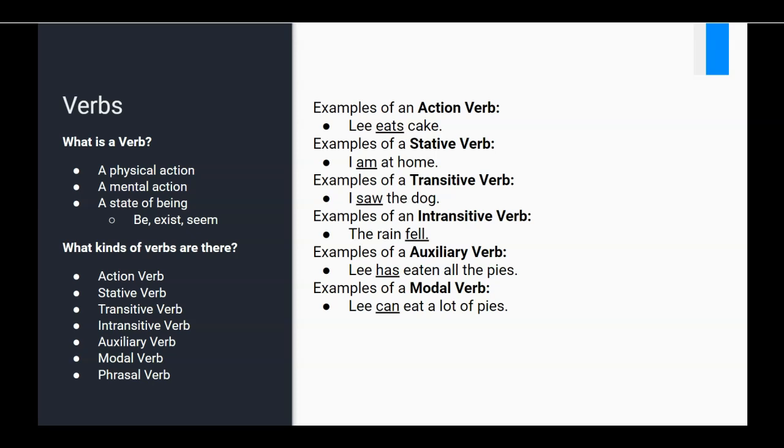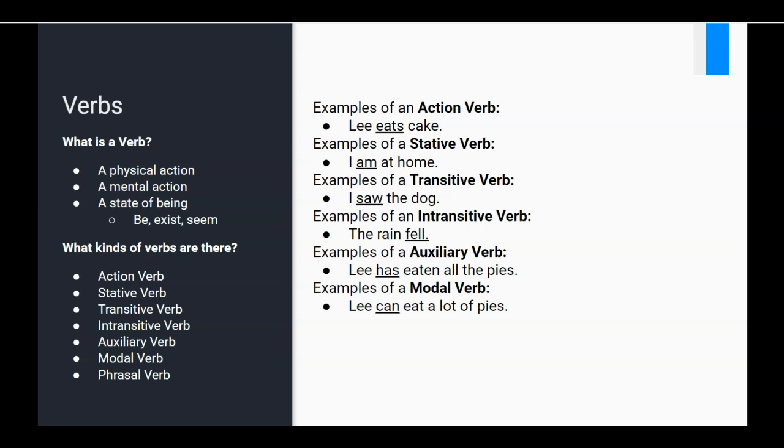So a few more examples would be, along with Lee can eat a lot of pies, we could say Lee might eat that pie before he gets home, or Lee may eat as many pies as he likes, or Lee should give you some of that pie given that you bought it, after all.